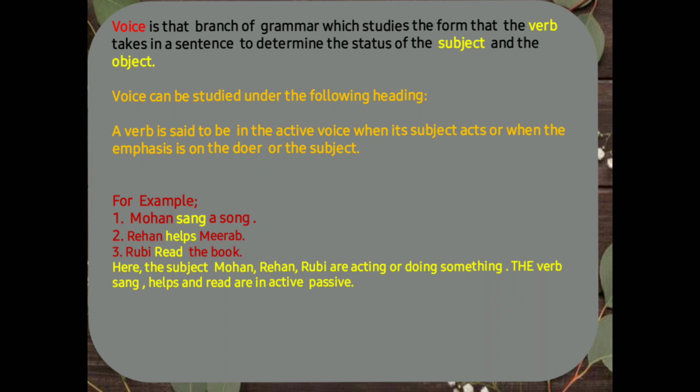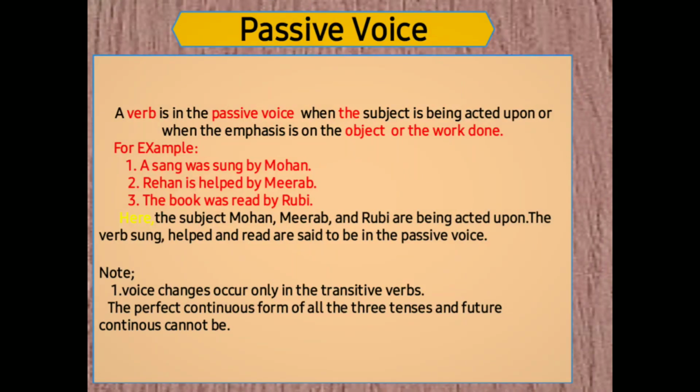A verb is said to be in the active voice when its subject acts, or when the emphasis is on the doer or the subject. For example, Mohan sang a song, and Rehan helps Meera, and Ruby read the book. Here the subjects Mohan, Rehan and Ruby are acting or doing something, and the verbs sang, helps and read are in active voice. Next, passive voice.